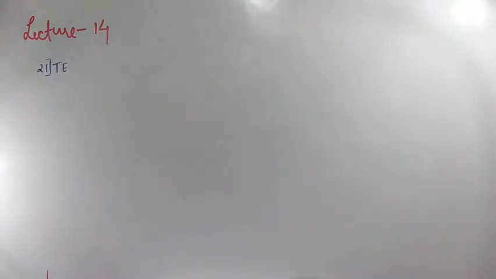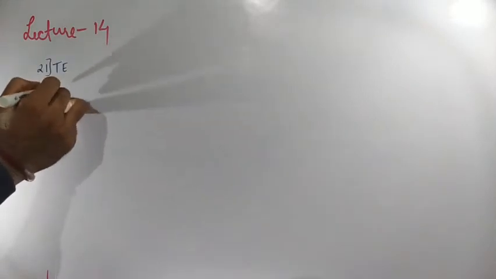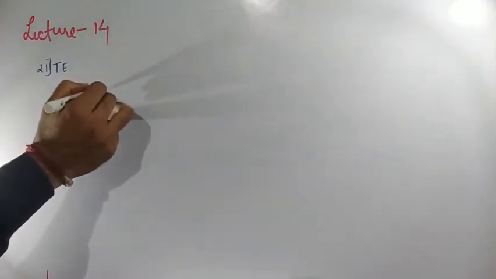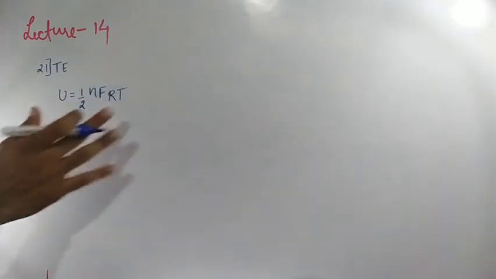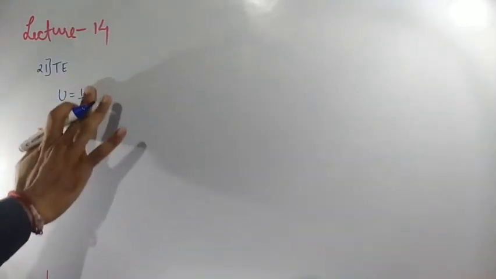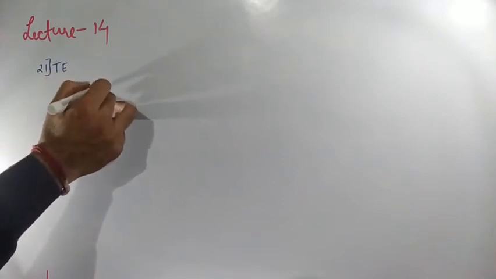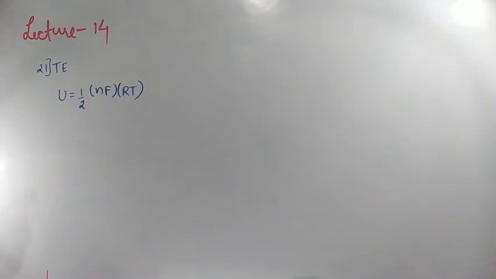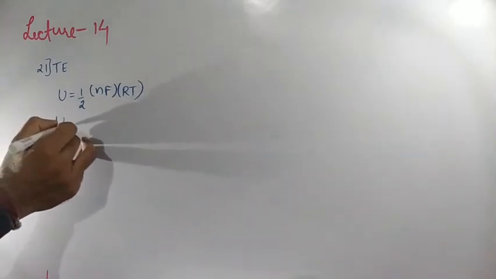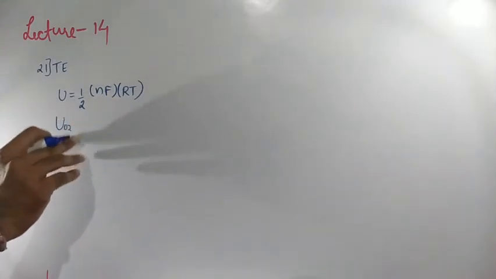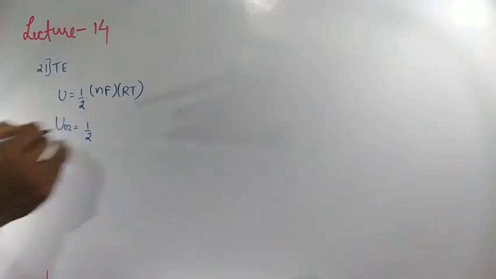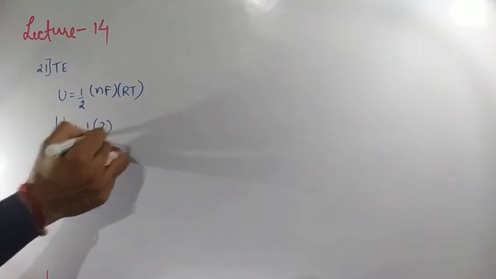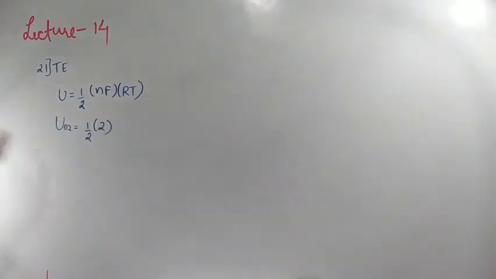This is nothing but what? What is the formula for this? U is equal to half NF RT. So U value for oxygen, if you calculate: half into N value, how much they had given? 2 into F value.